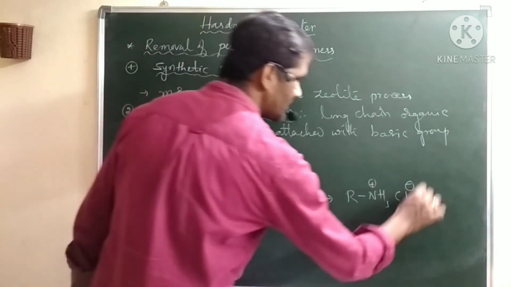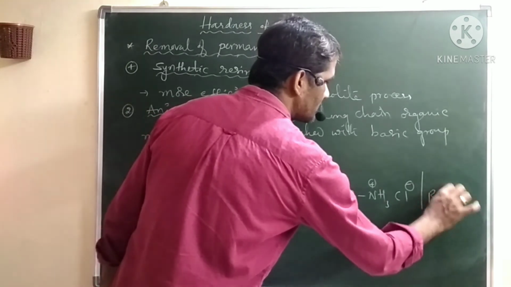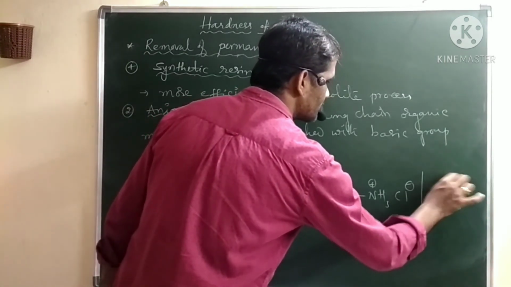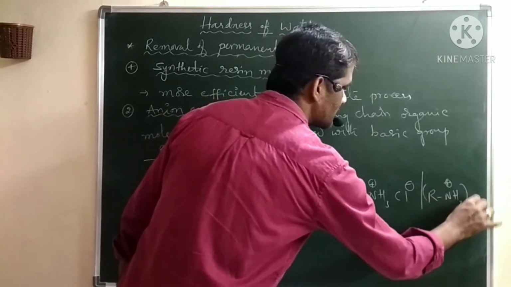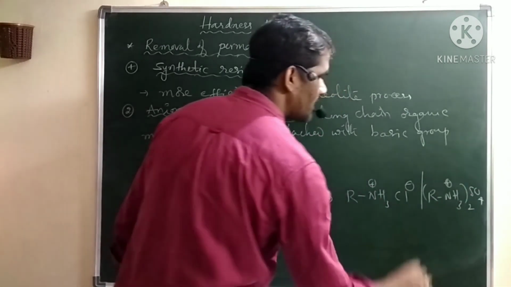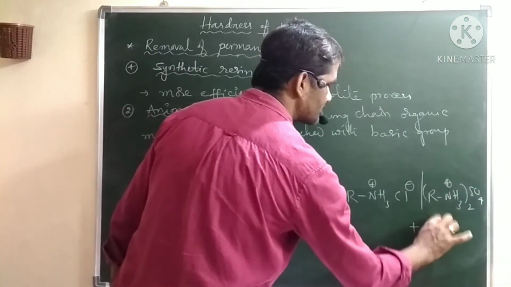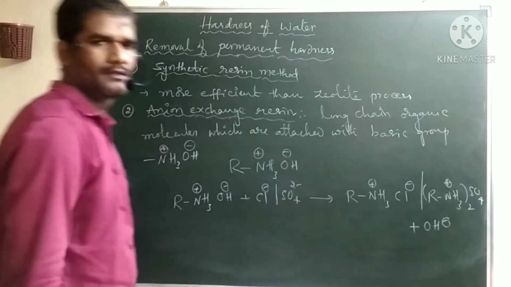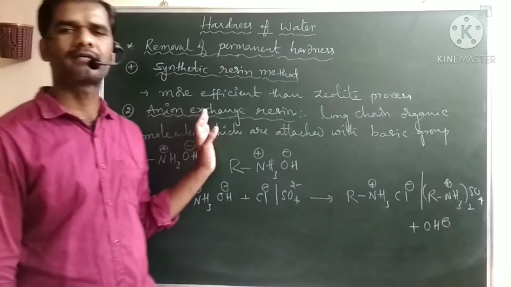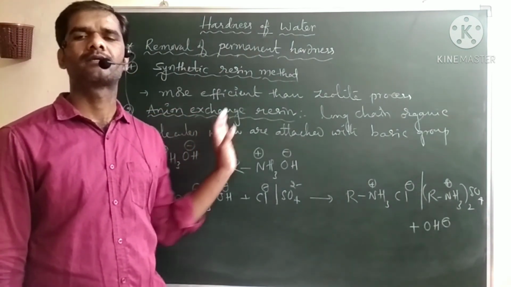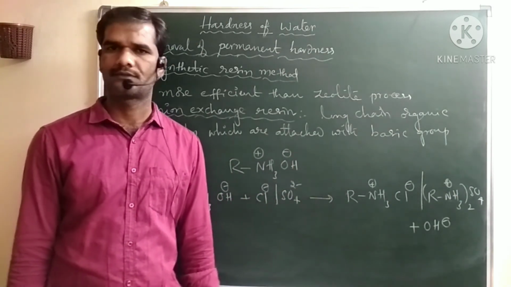If it is a sulfate, it will form twice of this one and releases OH minus. So in the case of cationic exchange resin, they release H plus ions to the solution.